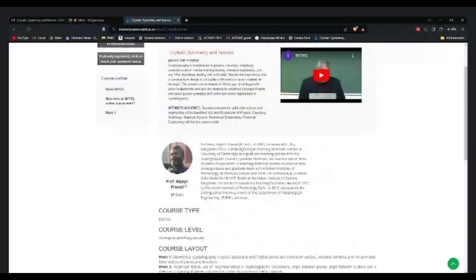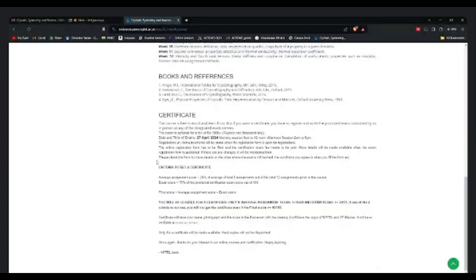You can also get information on how the assessment will happen. 25% weightage has been given to the assignments, and the remaining 75% will be based on the exam, which is going to be conducted in April.